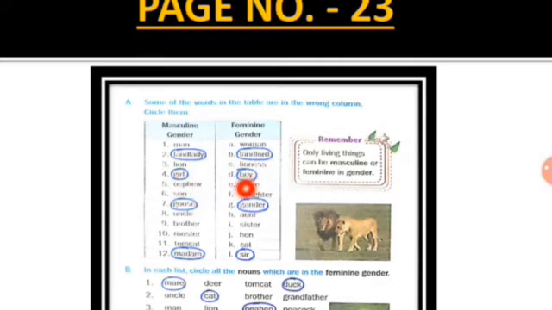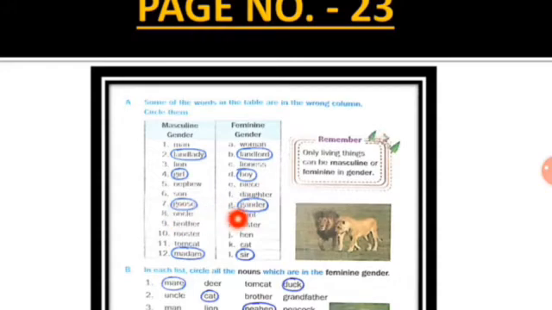Nephew, niece, this is correct. Son, daughter, it is also correct. Now goose. Goose, it is feminine gender, so it is written under masculine gender, so it is incorrect. So you have to circle it. Now gander, it is masculine gender, it is written under feminine gender, so it is also incorrect, so you have to circle it.